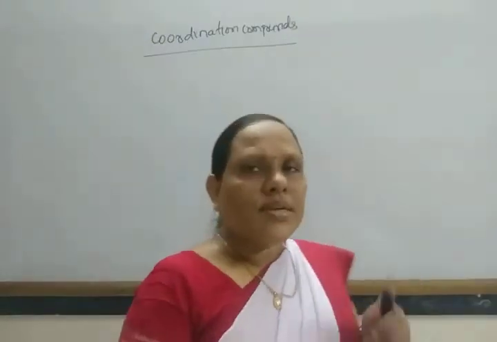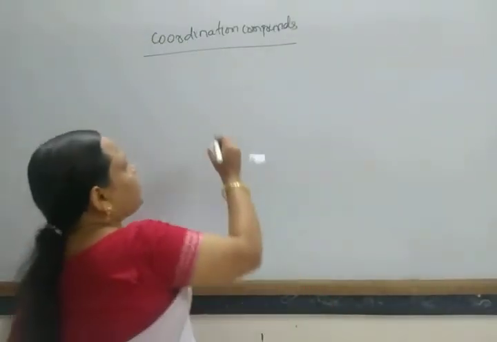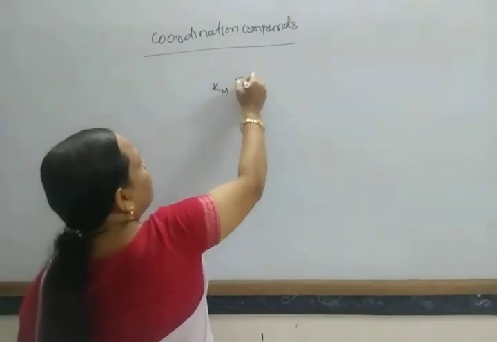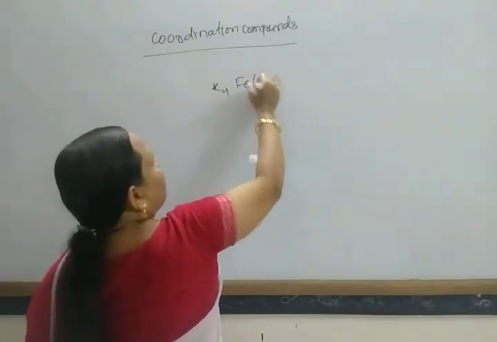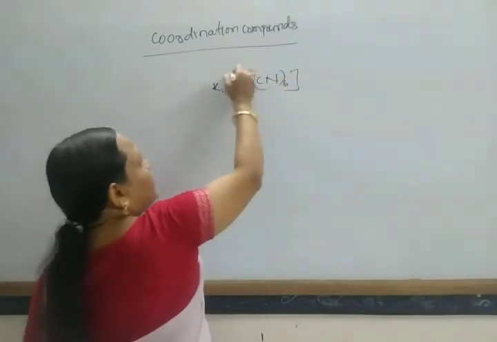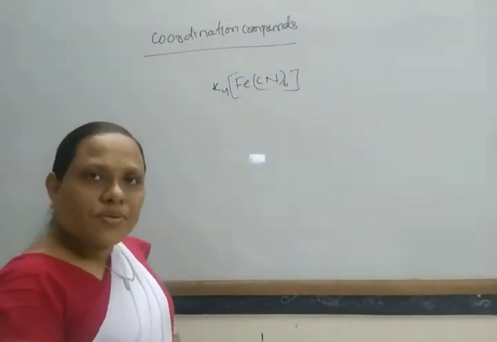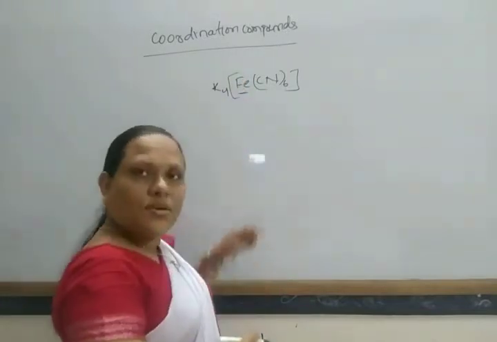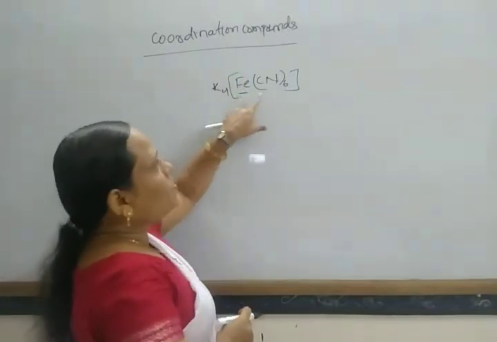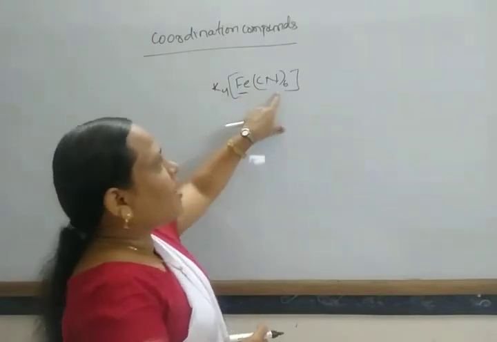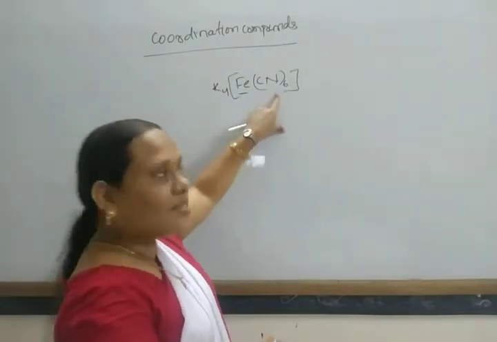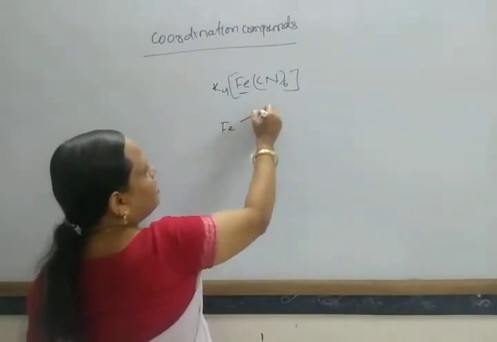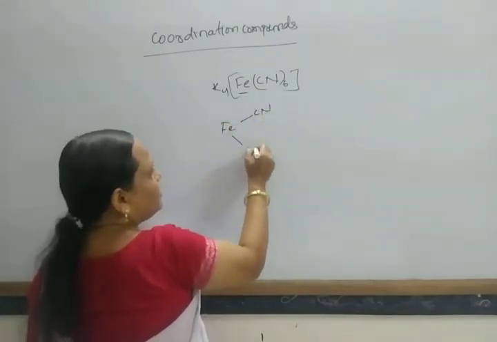Let us take the example of potassium ferrocyanide. Here one iron atom has valency 2, but it is surrounded by 6 cyanide ligands.